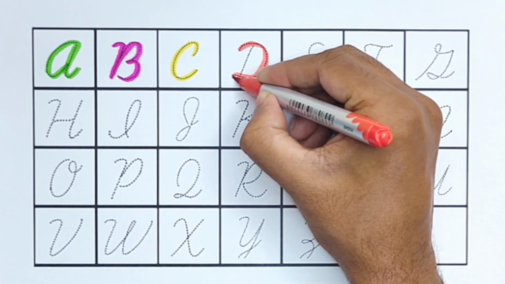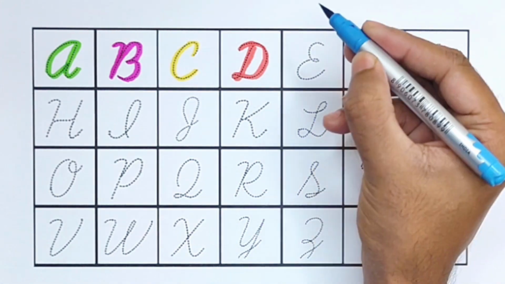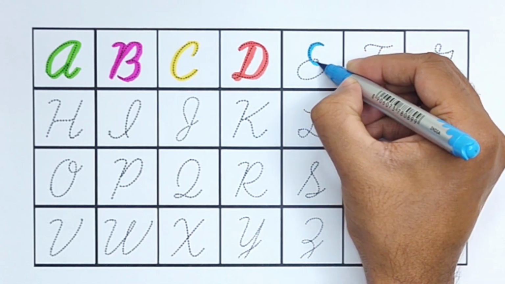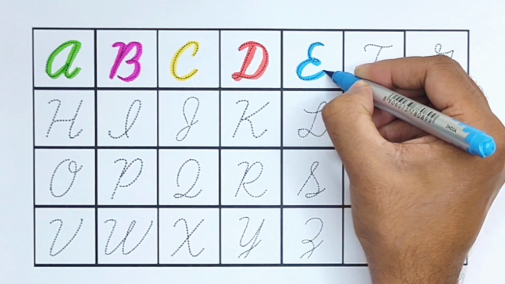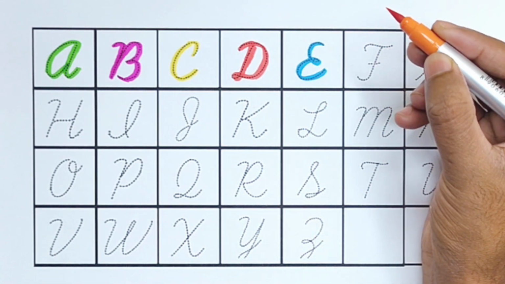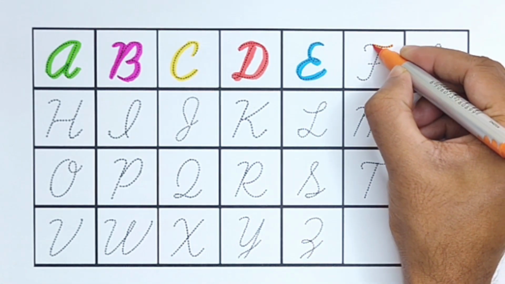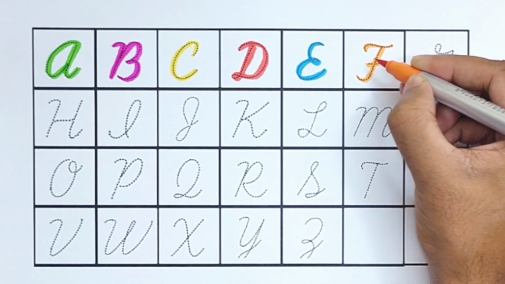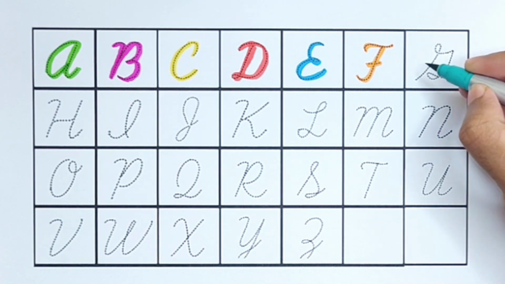D for duck, sky blue color. E for eagle, orange color. F for fan, sea green color.